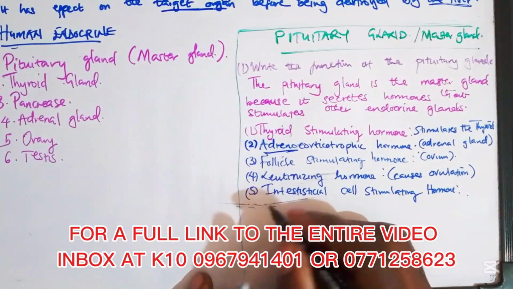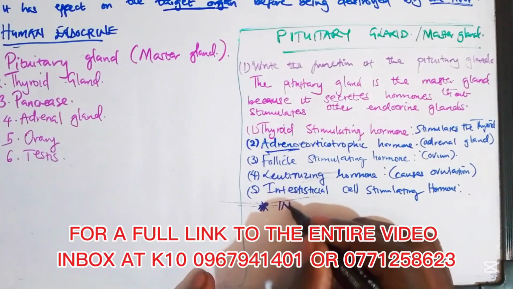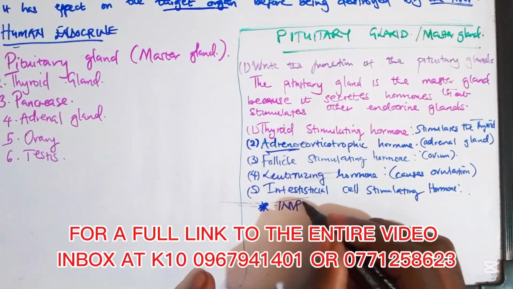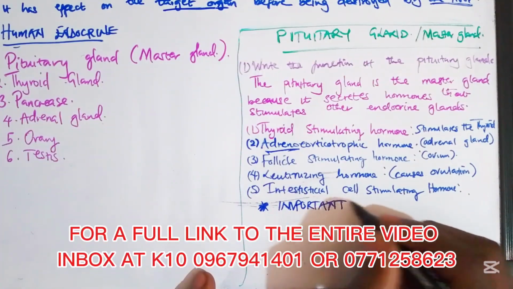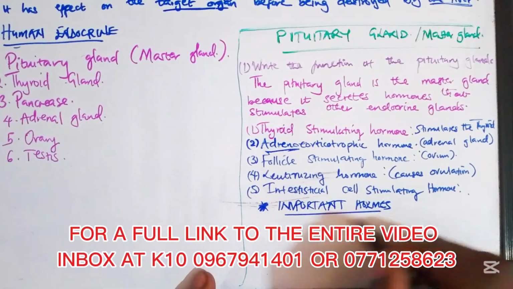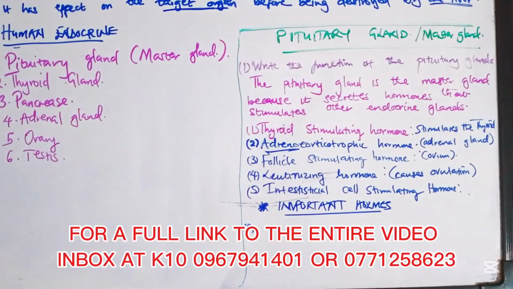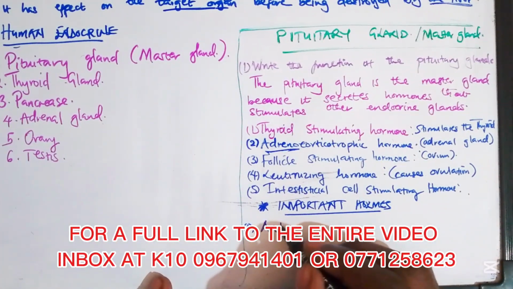So let me say the important hormones which they like asking questions on. We have the first one, which is the antidiuretic hormone.